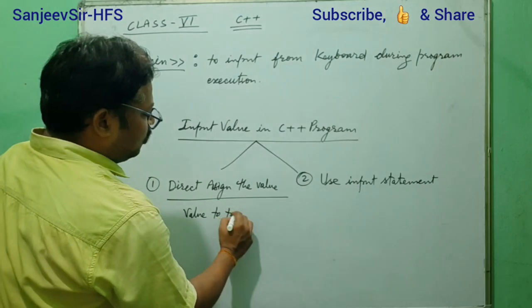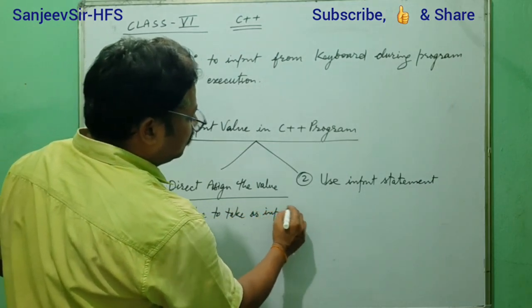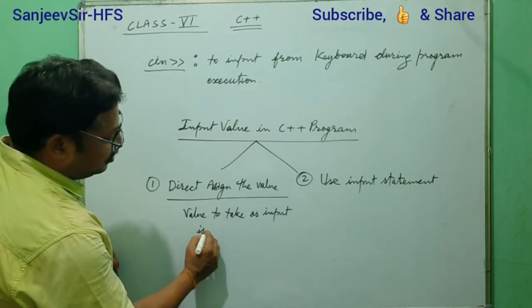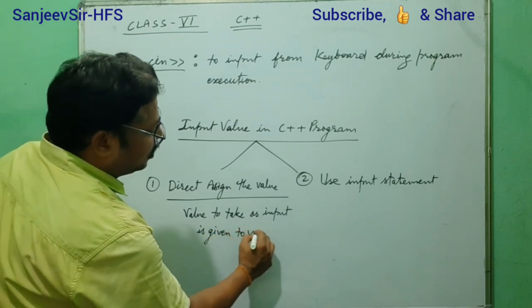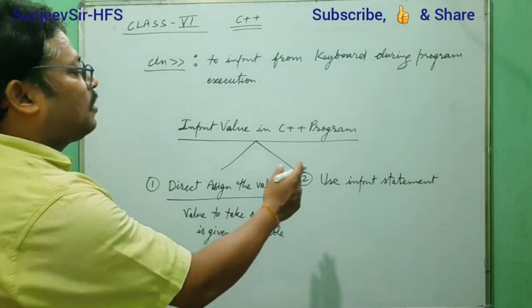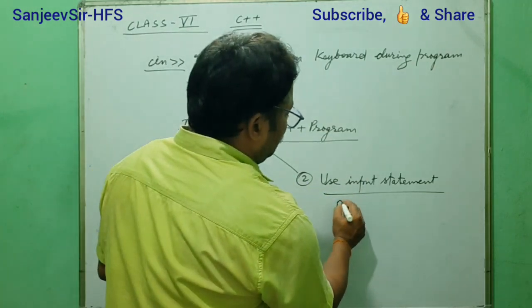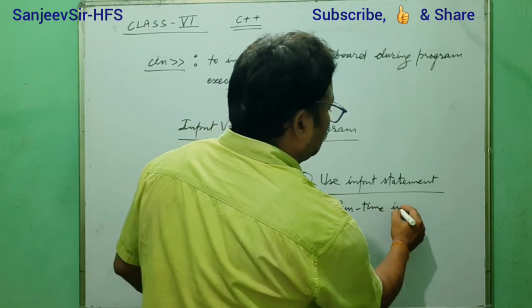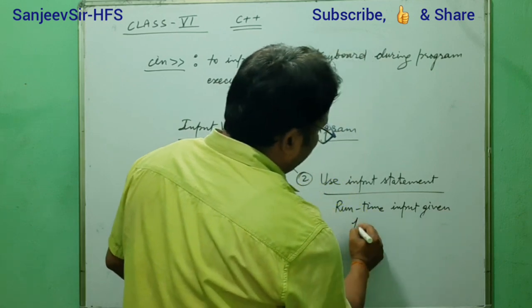Here, direct assignment means the value to be taken as input is given to the variable. But in the other one, using the input statement, at runtime, input is given by the user.